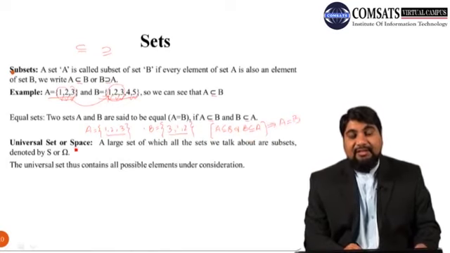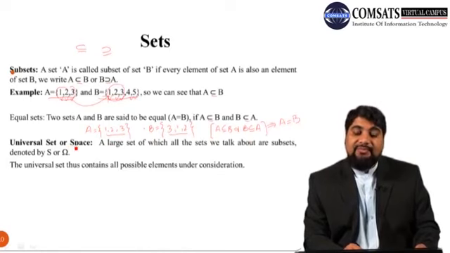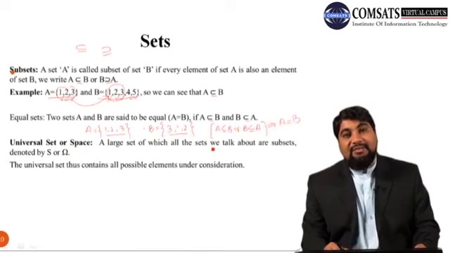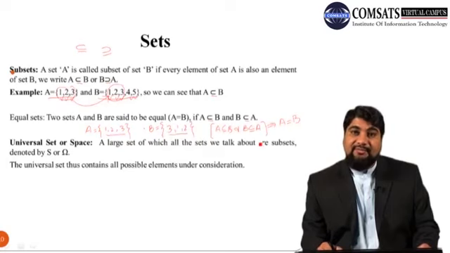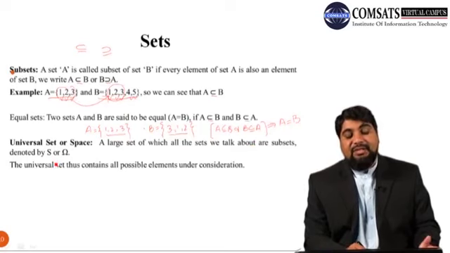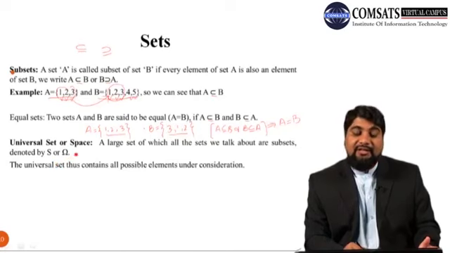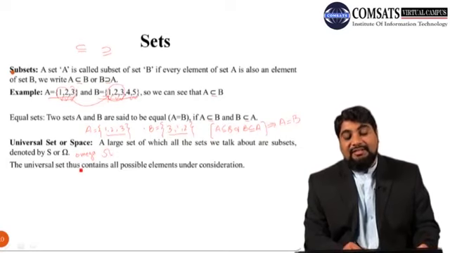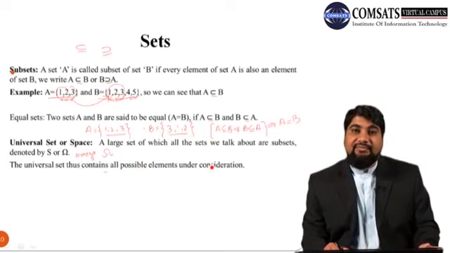Next we discuss another important concept, which is the universal set or the space. A large set of which all the sets we talk about are subsets is called the universal set or space. It is denoted by S, as for space, or this Greek letter omega. This is called omega. The universal set thus contains all possible elements under consideration.